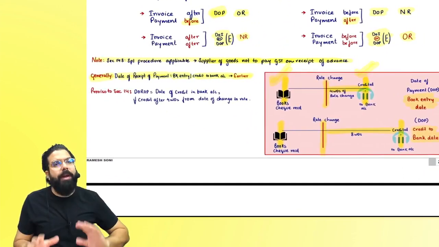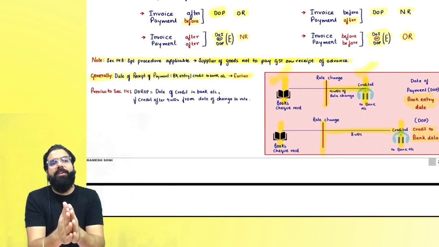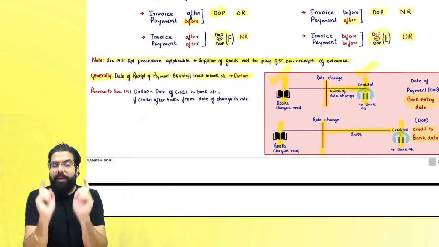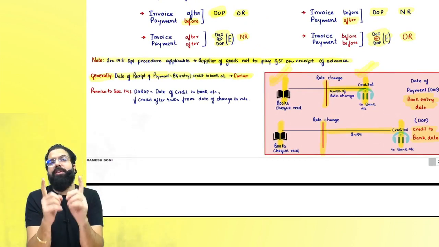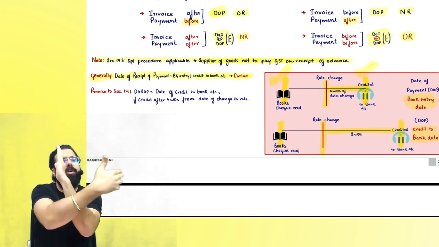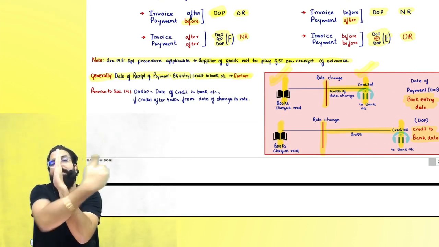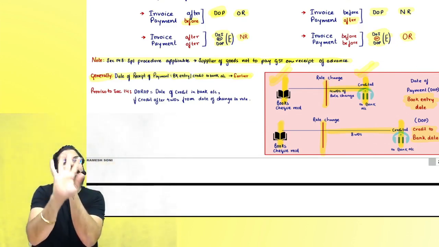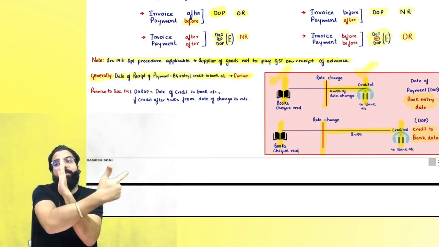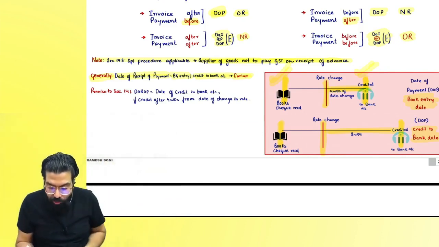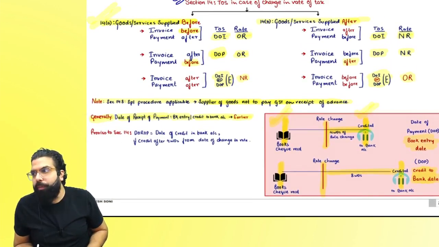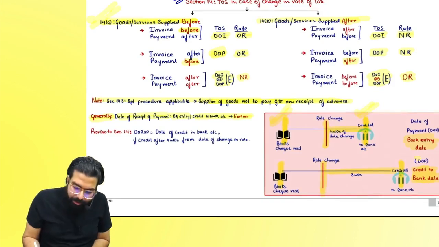Date of receipt of payment is generally what? Date of receipt of payment is book entry or credit, whichever is earlier. In the rate change case, the date of receipt of payment will be, if the amount is credited within 4 working days, then book entry or credit, whichever is earlier. But if it is not credited within 4 working days, then we will not take book entry or credit, whichever is earlier, we will take the actual date of credit in the bank account as the date of payment.